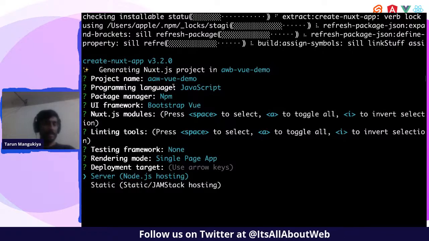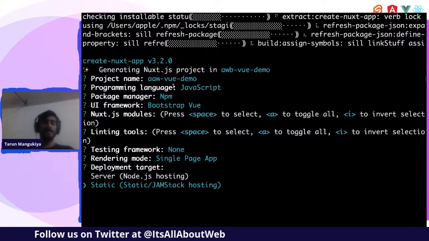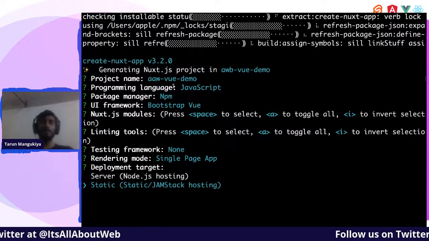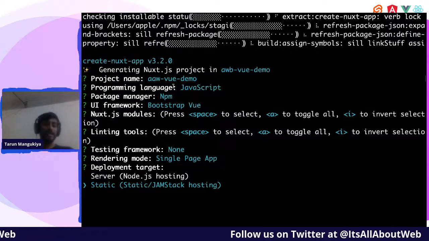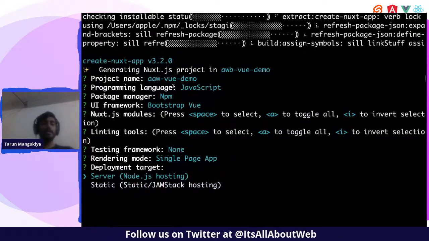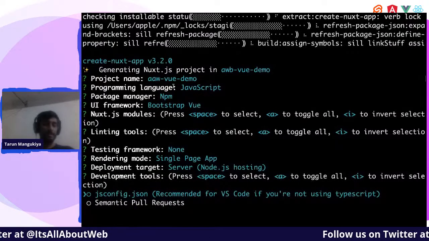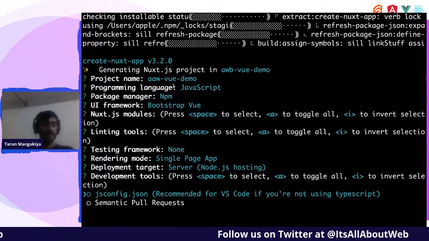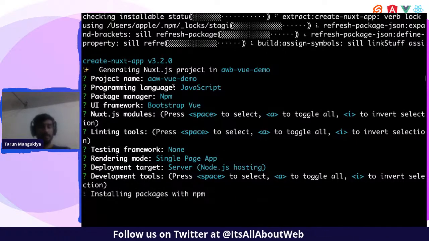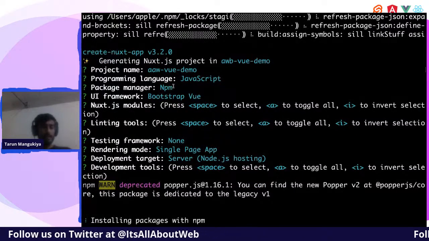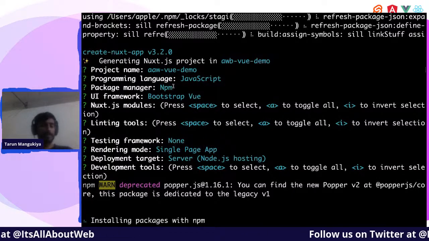And the deployment target: is this a static website, which can be deployed to Netlify or even S3, or something which needs Node.js? We'll keep anything for now, it won't matter. And let us wait for it to get configured.